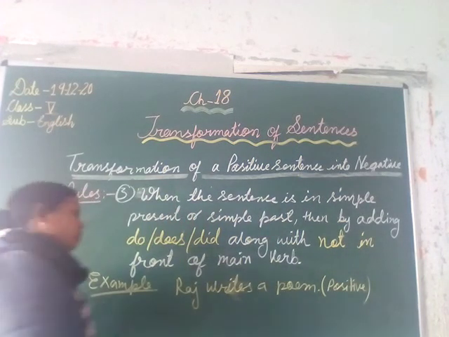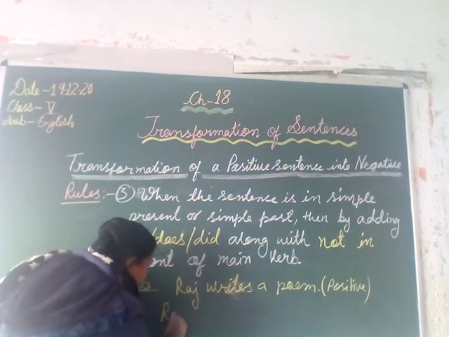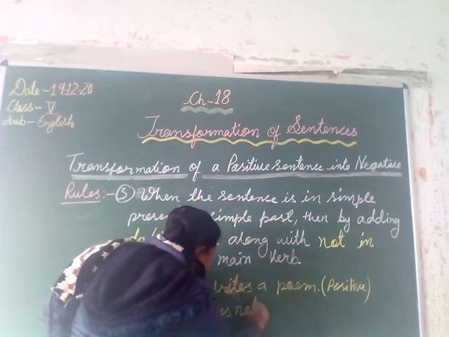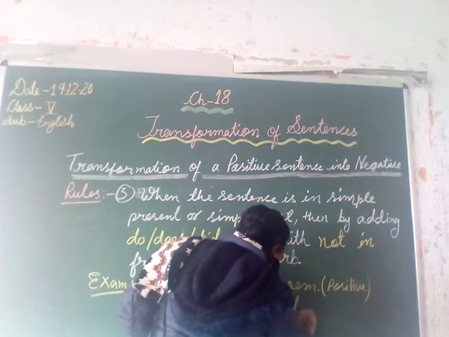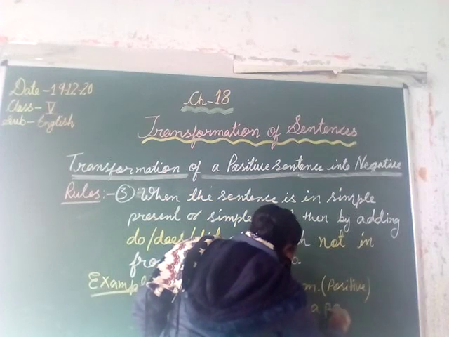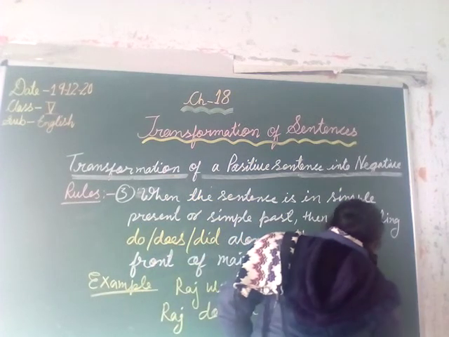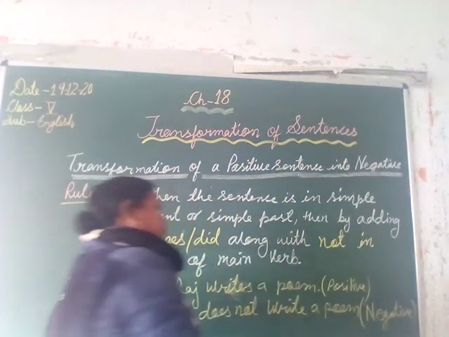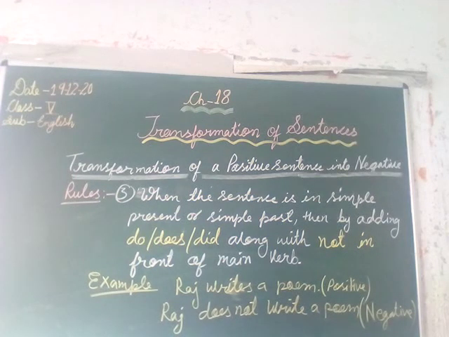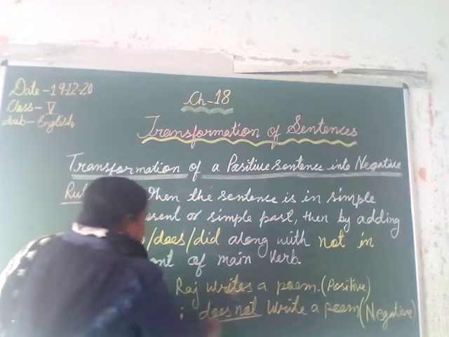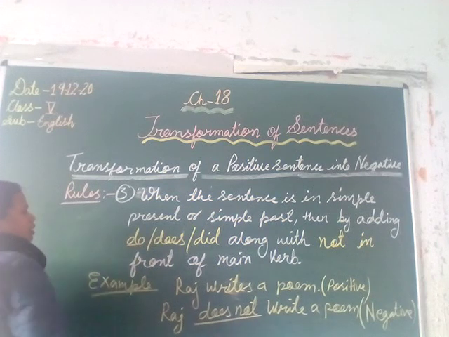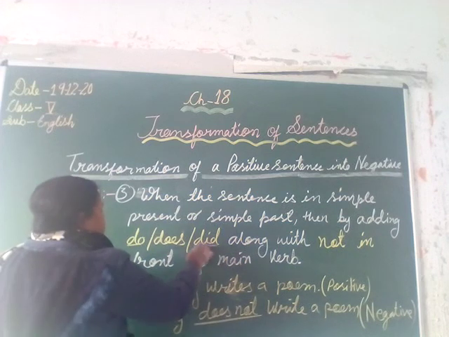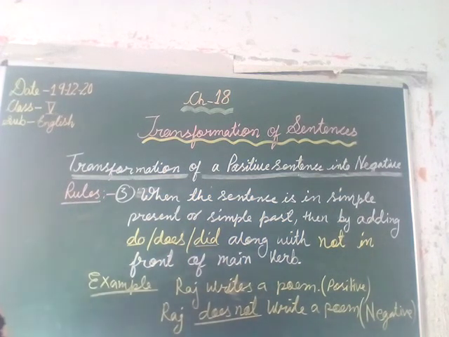When I change this sentence into negative form, it becomes: Raj is a singular word, so I use does not write a poem. Now this sentence becomes negative. If our subject is singular, we use does not. If our subject is plural, we use do not. And when our sentence is in past tense, we use did for singular and plural both.